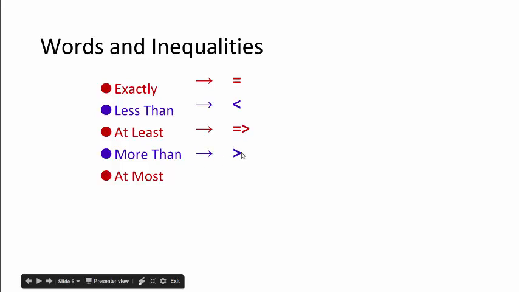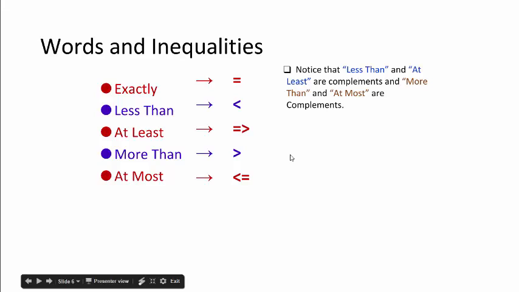More than, at most, less than or equal to. So keep these in mind when you're trying to set up a binomial model to solve in your homework, because you really have to make sure you set up your inequality correctly. Less than and at least, they complement each other. More than, at most, they also complement each other.